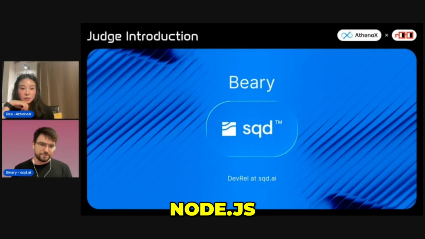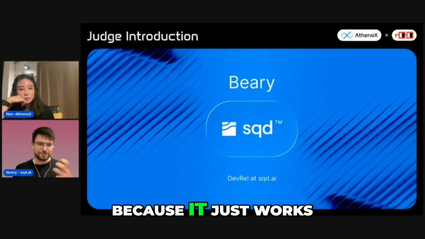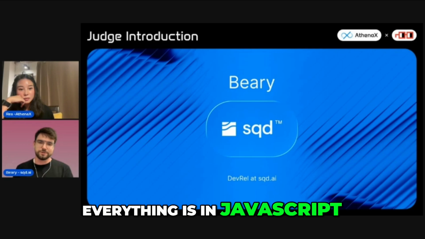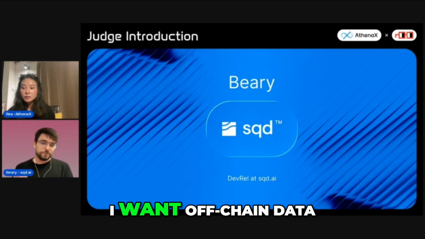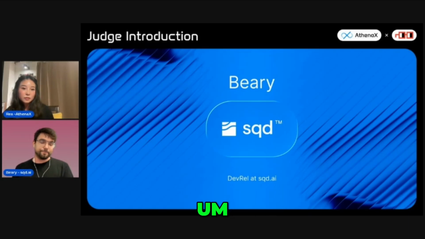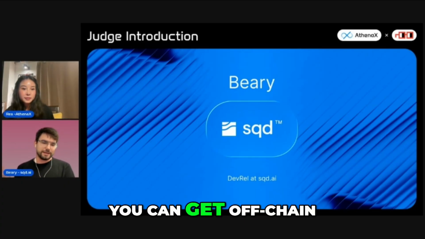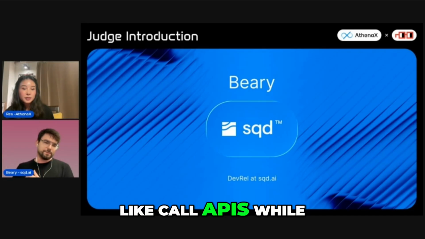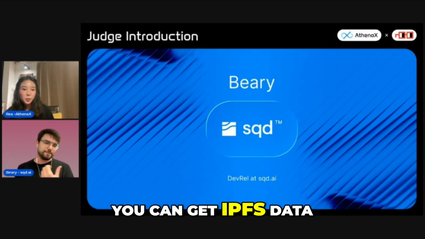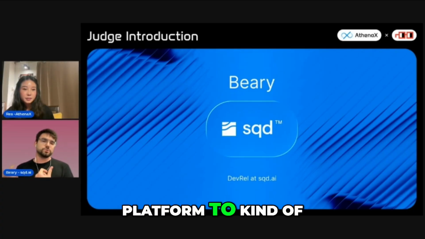I usually use Node.js, for example. That's for the backend, just JavaScript everything, because it just works. It's so developed. Everything is in JavaScript. For this hackathon, I want off-chain data. I want flexibility, modularity, and the cool thing about sqd is that we have indexers. One of them is called the squid. Using squid, you can get off-chain data really easily. You can call APIs while you're indexing. You can get IPFS data and mix it with on-chain data. I would say it's a really good platform to start hacking.